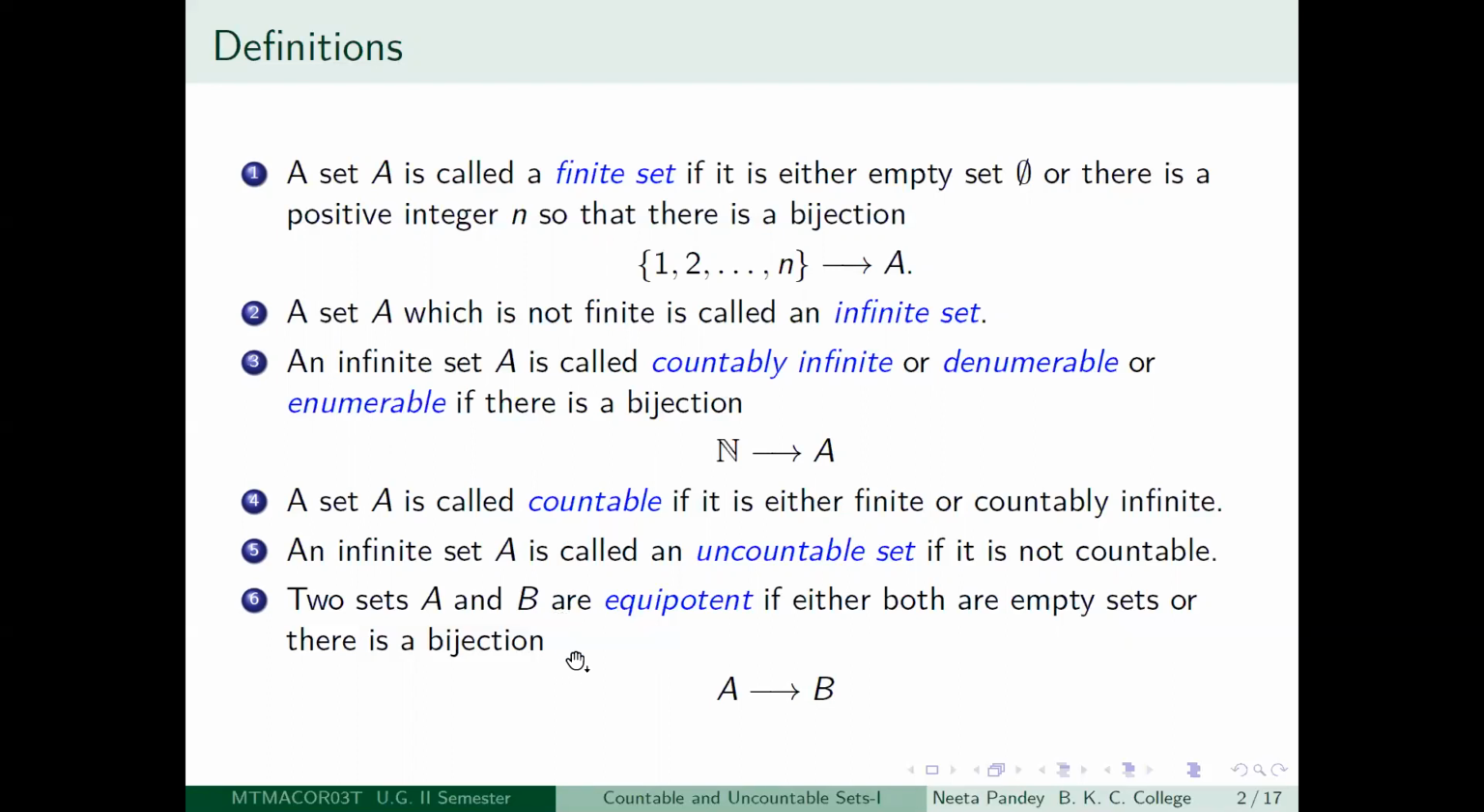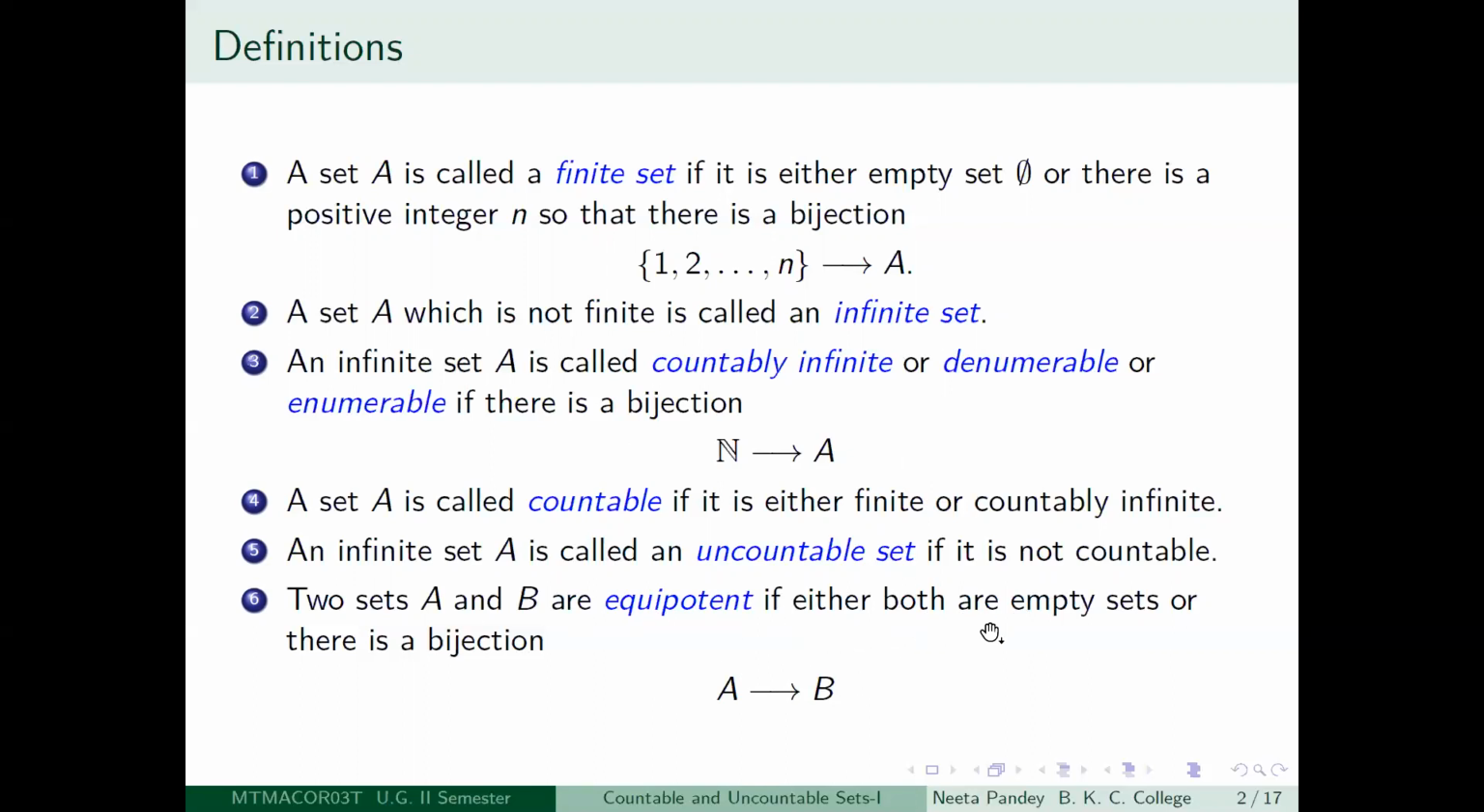And finally, you see that the question is all of bijections between sets. The definitions are given using the 1-1 correspondences. So what we do is we give a relation on this collection of all sets, which is called equipotence. So two sets A and B are equipotent if both are empty sets, or if they are not empty sets, then there is a bijection from A to B.